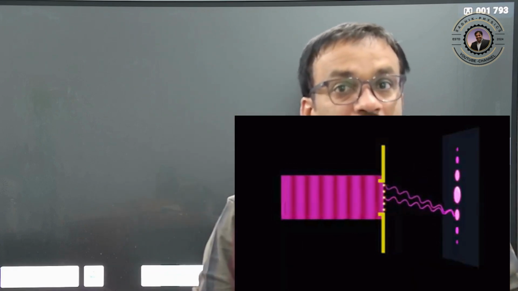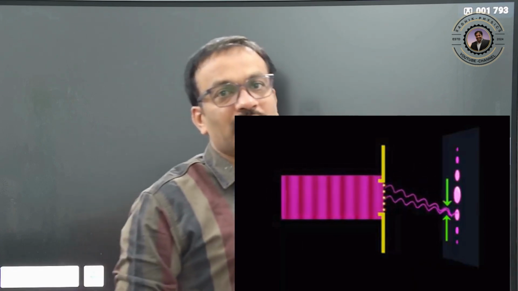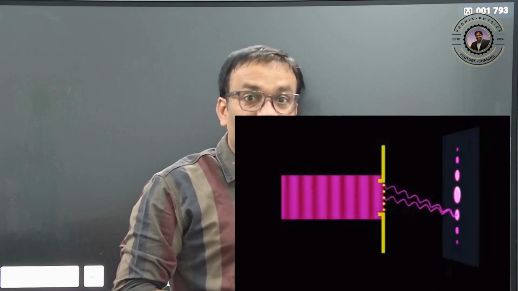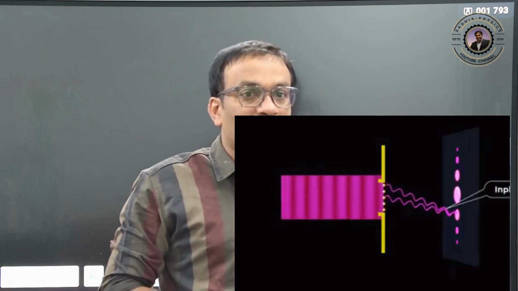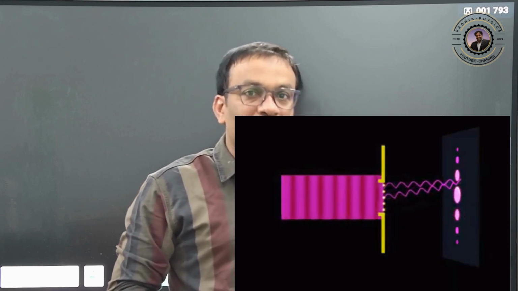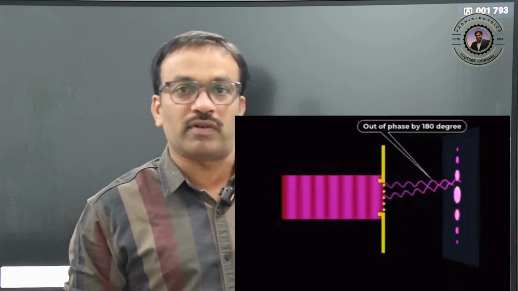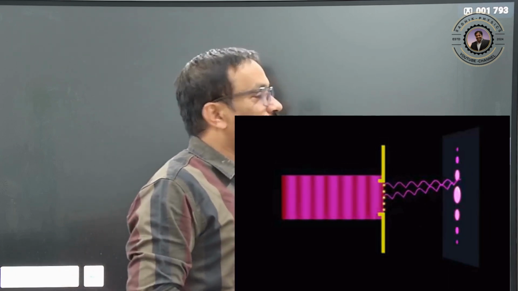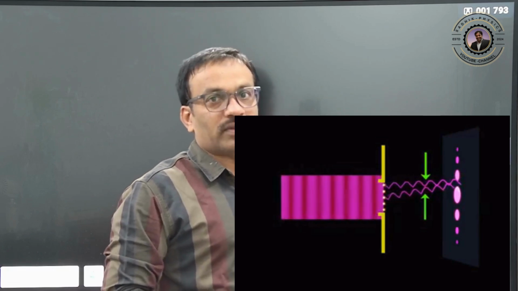But in light waves the wavelength is very small, so observing diffraction in light is slightly difficult. Why? Because we should have an obstacle in the order of the size of the wavelength.